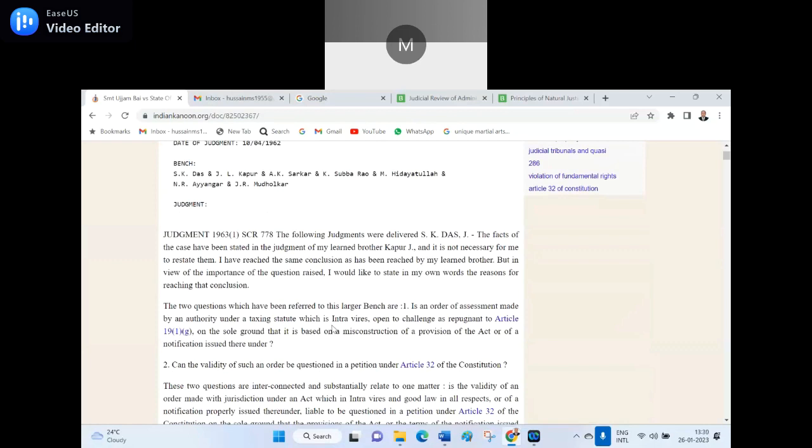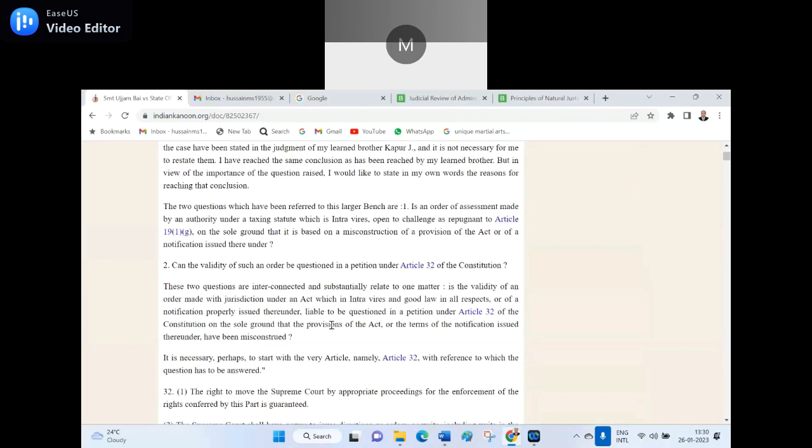My learned brother Kapoor J has stated the reasons, and it's not necessary for me to restate them. I have reached the same conclusion as has been reached by my learned brother. But in view of the importance of the question raised, I would like to state in my own words the reason for reaching that conclusion. So they may differ in the lower court. That's why they will come to the High Court for getting redressal.